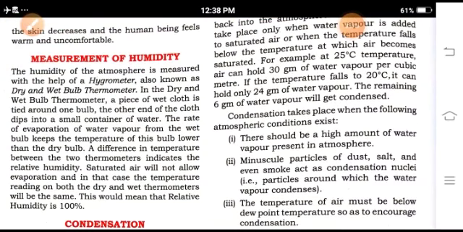Humidity is generally measured with the help of a hygrometer and a dry and wet bulb thermometer.